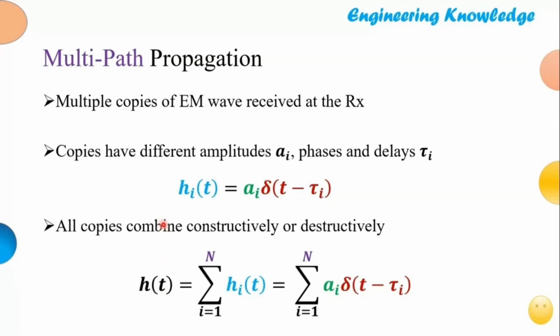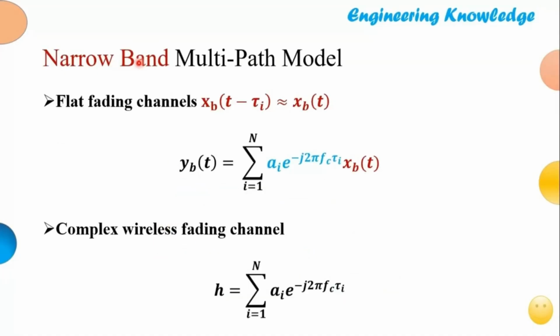With this representation, if we want to estimate the channel, first of all we apply what is called the narrowband approximation. In the narrowband approximation, we consider that there is only flat fading. Flat fading means the coherence bandwidth of the channel is larger than the bandwidth of the symbol being transmitted, and therefore the delayed symbol x_b(t - tau_i) can be approximated as x_b(t). Then the received signal y_b(t) is basically h times x. Here we have replaced the multipath components, and h is basically the summation from i equal to 1 to N of a_i e^(-j 2 pi f_c tau_i).